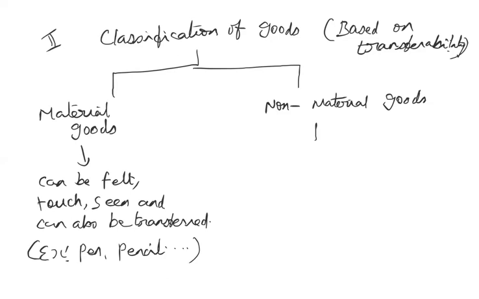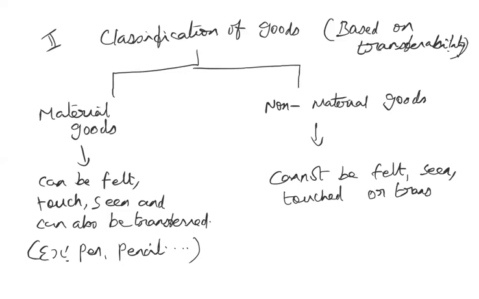Whereas the non-material goods is just the opposite. These types of goods cannot be felt, seen, touched, or transferred. So they come under the category of non-material goods. Basically, an example you can say is the services.